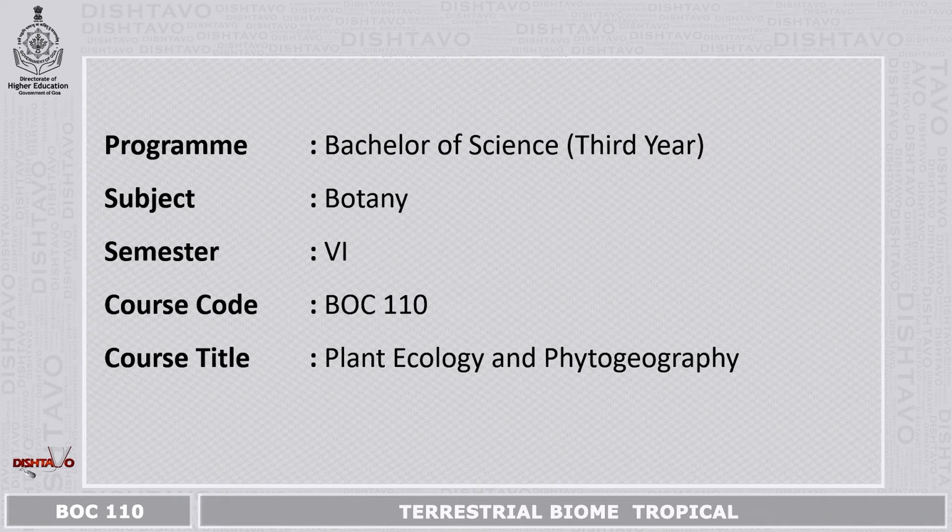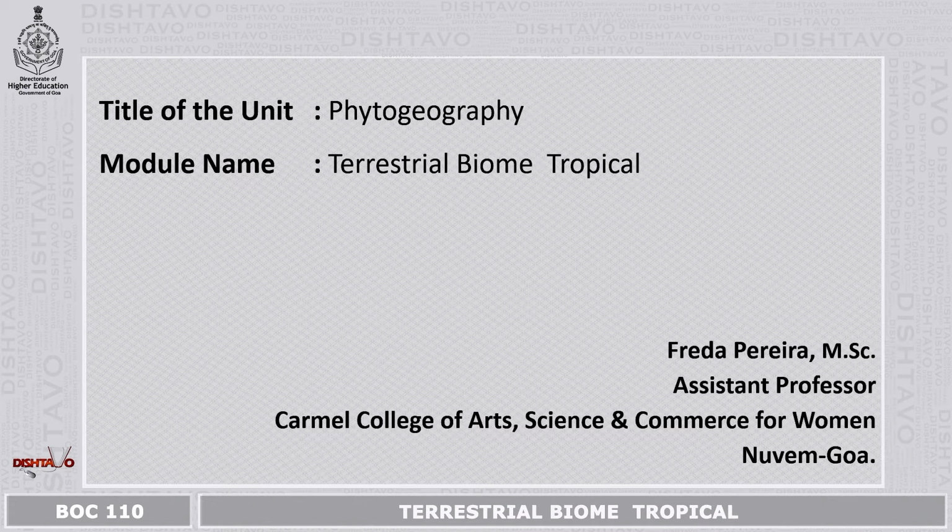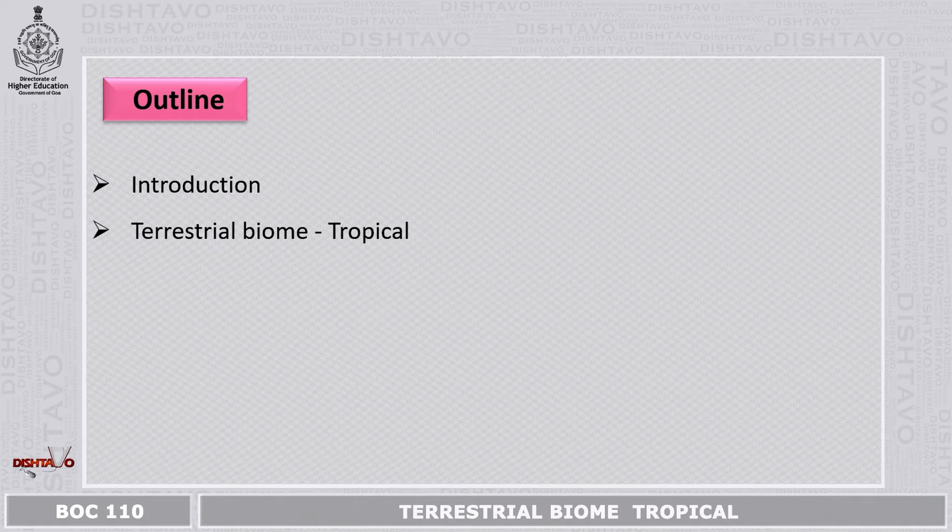Program: Bachelor of Science, 3rd year, Subject Botany, Semester 6, Course Code BOC 110, Course Title Plant Ecology and Phytogeography. Title of the unit is Phytogeography. Module name: Terrestrial Biome, that is tropical. The outline of this module is Introduction and Terrestrial Biome, Tropical.